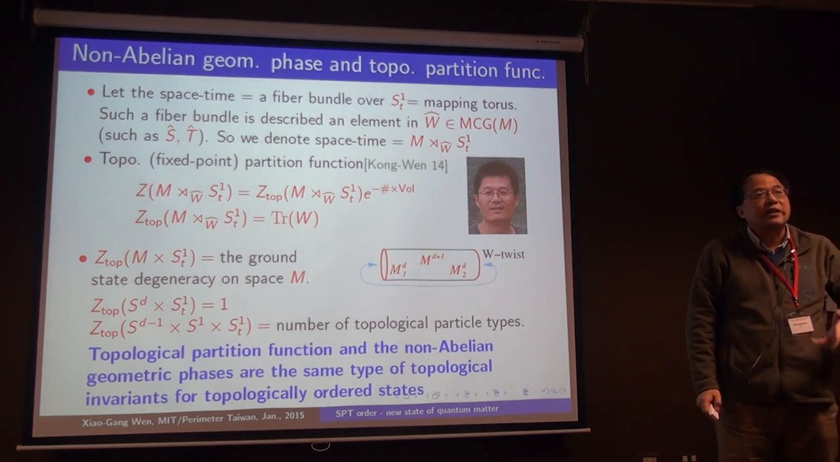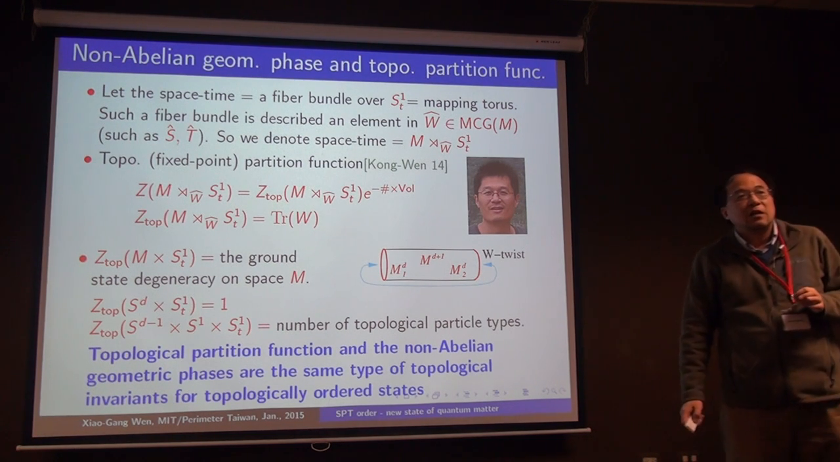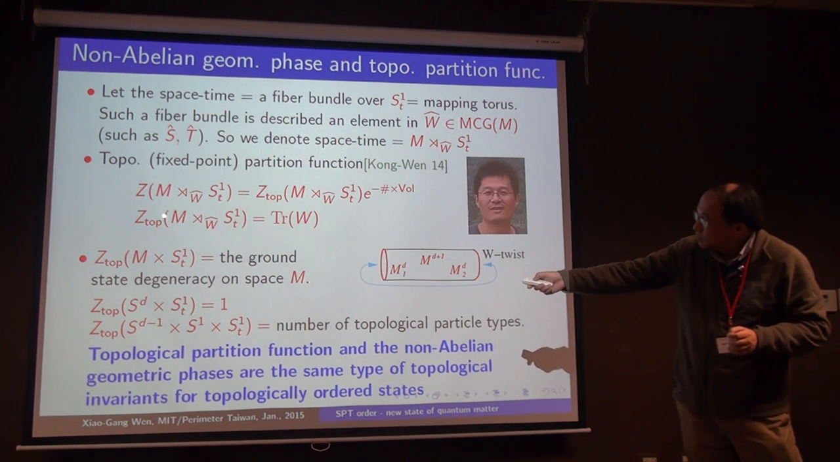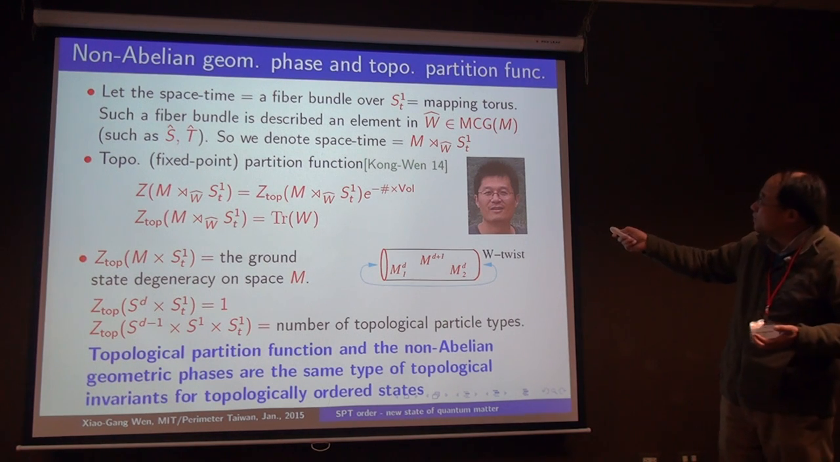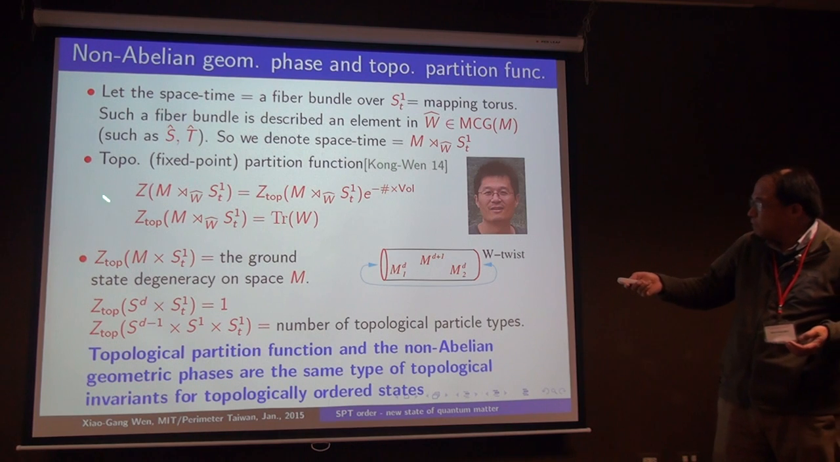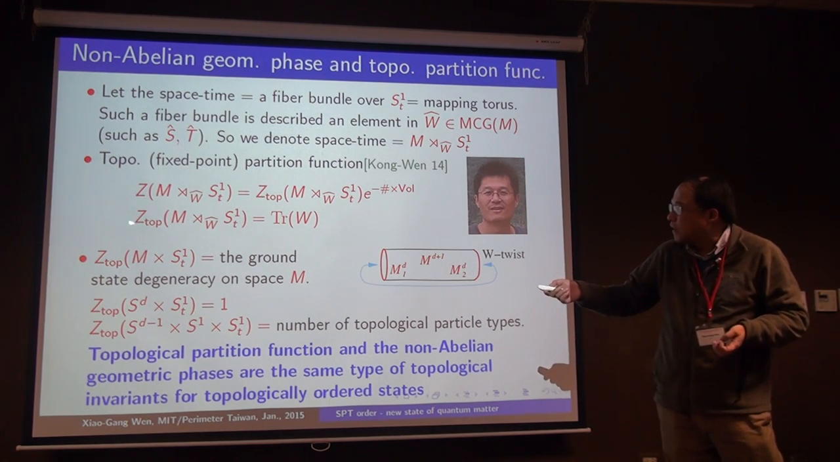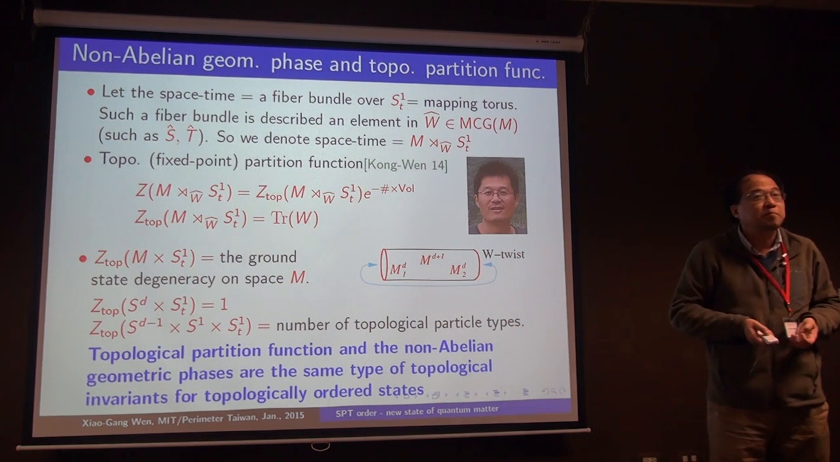So this is a connection between non-abelian geometric phase and the partition function. Therefore, when we define the partition function on this special Fermi bundle, actually this bundle has a name called the mapping torus. That's a mathematician's name. If you define the partition function on the mapping torus with the trace W, then this partition function happens to be the trace of this non-abelian geometric phase.